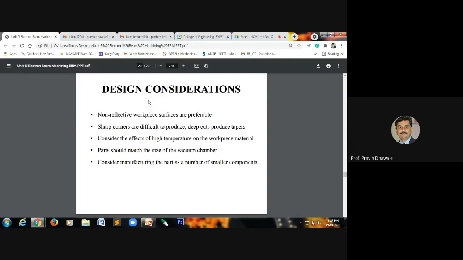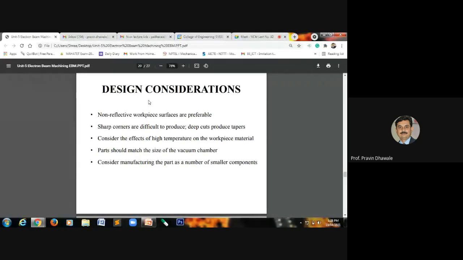During this machining process, we must consider the effect of high temperature, because when the electron beam strikes the surface, the kinetic energy is converted into heat energy, and due to this heat energy, high temperature is produced during the machining.